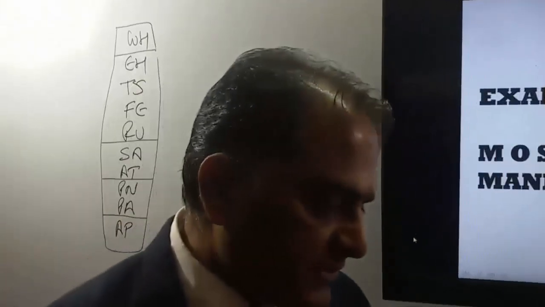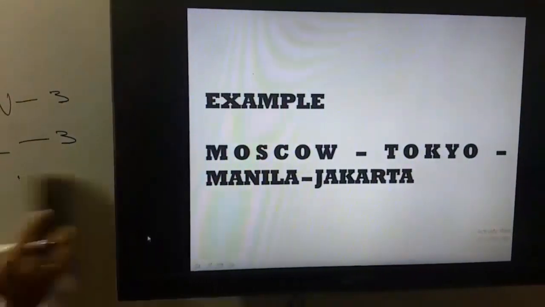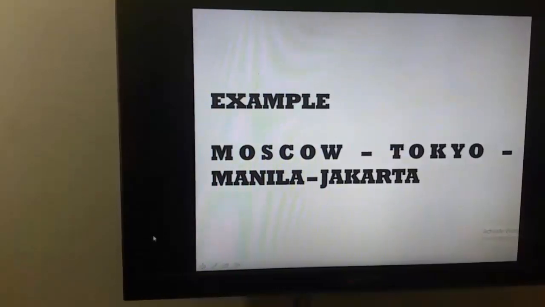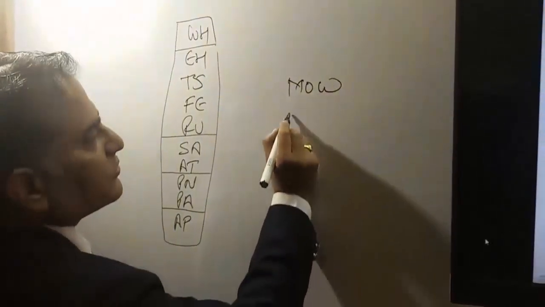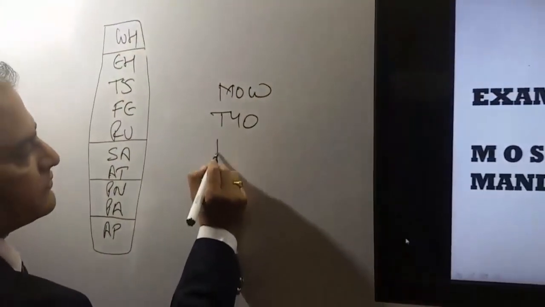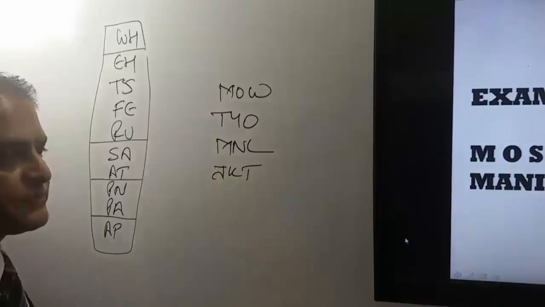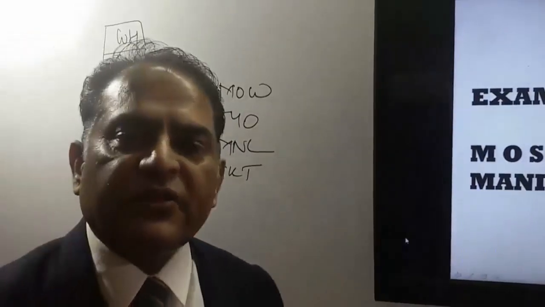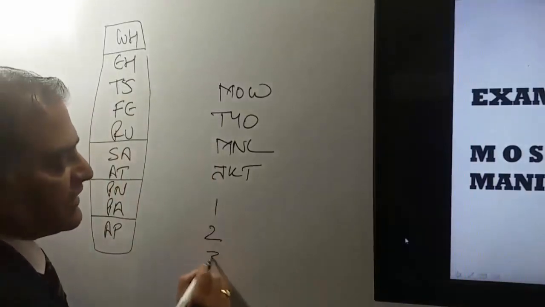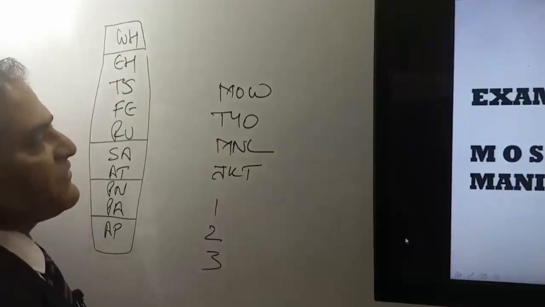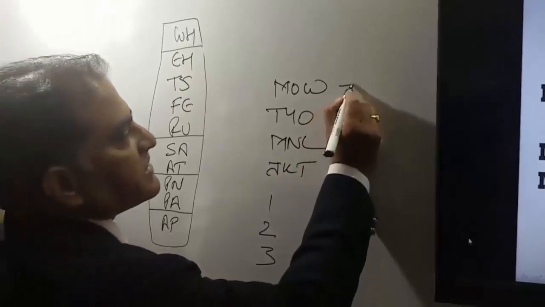Now we'll see one more example. Moscow, Tokyo, Manila, Jakarta. Now for this itinerary we have to find out whether this itinerary is RU or not. As we already know, for RU our itinerary has to satisfy three conditions. Very first is our journey should start from Moscow, St. Petersburg. Here our journey is starting from Moscow.